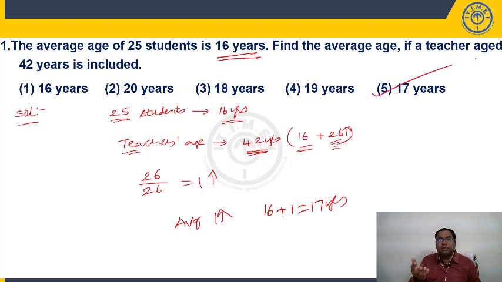If each quantity is increasing by P, my average will increase by P. So here the teacher, 42 years, is getting added to the group. 16 plus how much extra is the teacher carrying? 26. You have to be careful: you have to divide these 26 among 26 people, not 25 people. The teacher is also in the group now, so the total is 26, 25 students plus the teacher. If you divide 26 years among 26 people, each person will get 1 extra. So each person is increasing by 1, and the average should also increase by 1. This is an alternate approach. So 16 plus 1, it has to be 17 years. Choice 5.